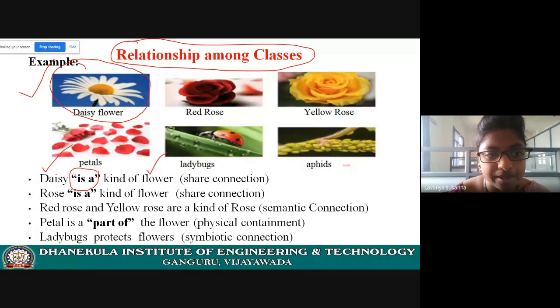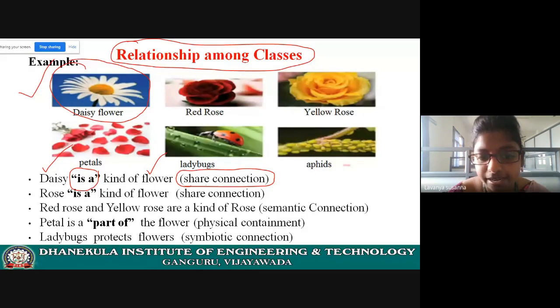Daisy is a flower name, and daisy is a kind of flower. Here, flower is a class and daisy is a class. What is the relationship between these two classes? It is an "is a" relationship.